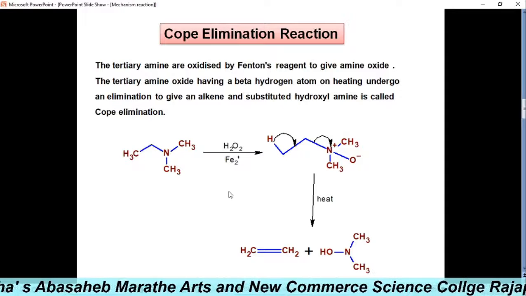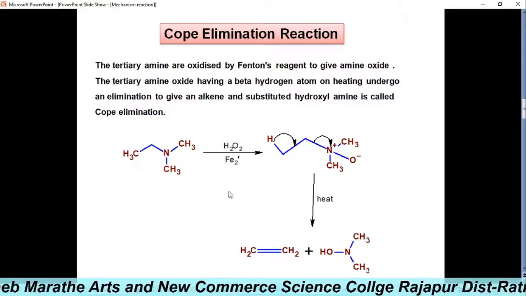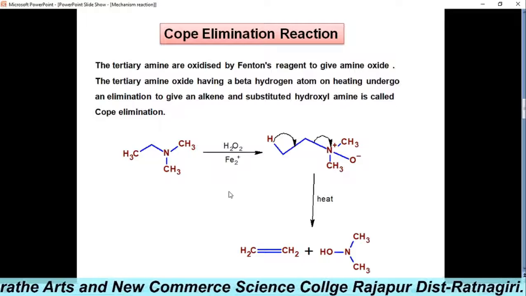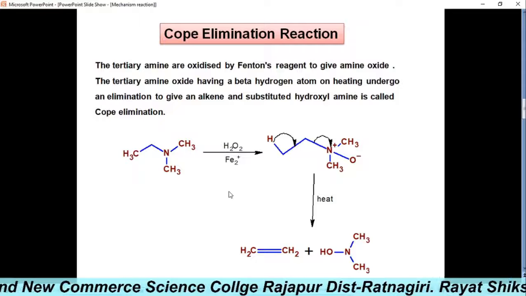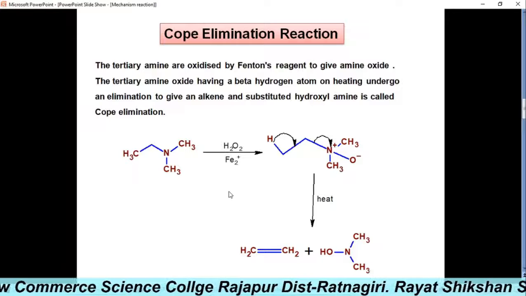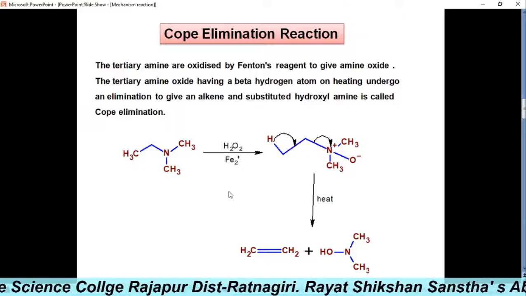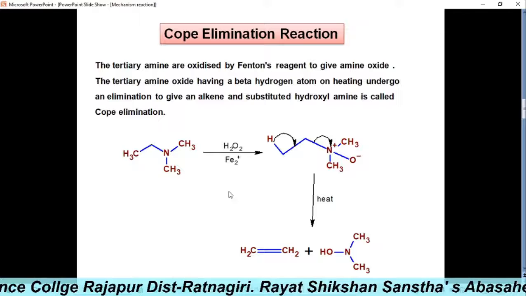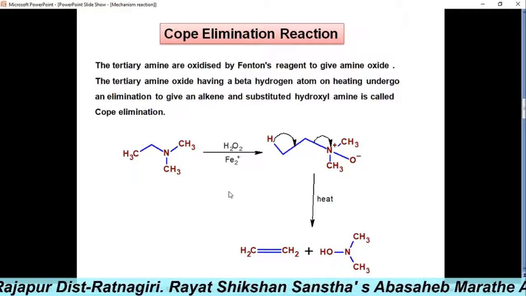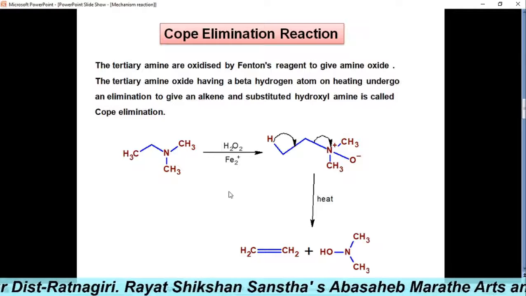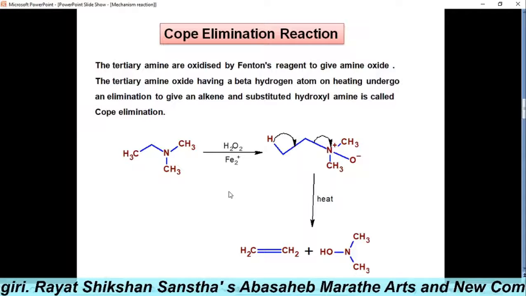What is the difference between the Cope elimination reaction and Cope rearrangements? In Cope rearrangements, the group will be migrated like the 3-3 positions. So 3-3 type of sigmatropic rearrangements are also named as the Cope rearrangements. But in the Cope elimination reaction, the groups can be eliminated by using heating conditions.